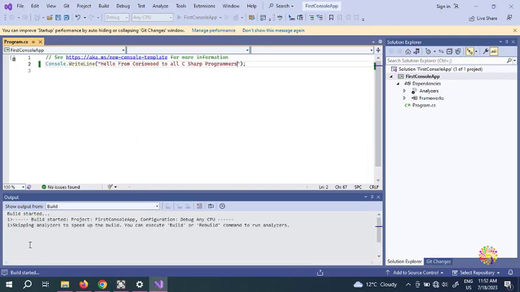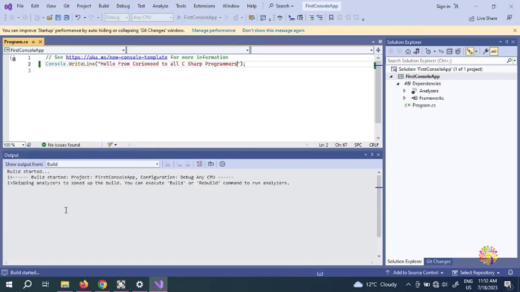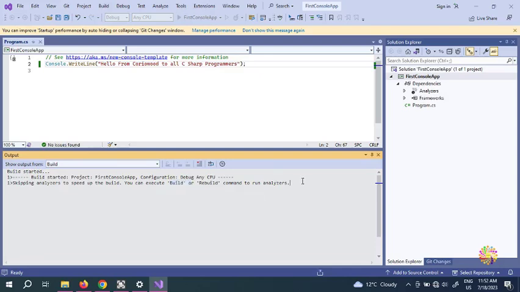So far so good. If you observe down here, it says build started, project first console app, configuration debug. That's the C# Visual Studio IDE working, building our project.